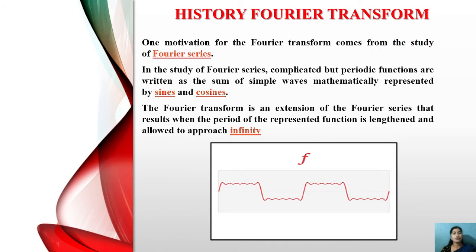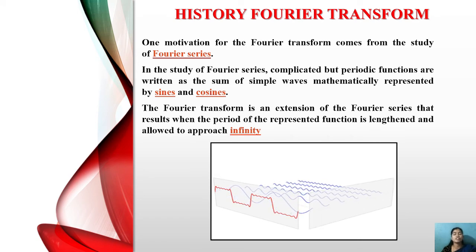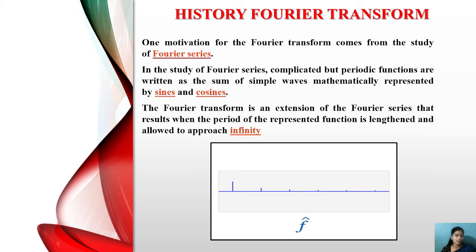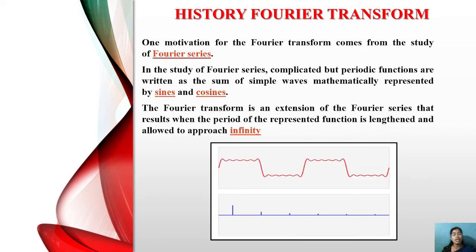What is the history of the Fourier transform? You know that the Fourier transform comes from the study of the Fourier series, because the study of the Fourier series is complicated, but it can be transformed into a periodic function. These periodic functions are written as a sum of simple waves, mathematically represented in sine and cosine form. They are easily explained. As a diagram, it is represented as the Fourier transform, a capital F.